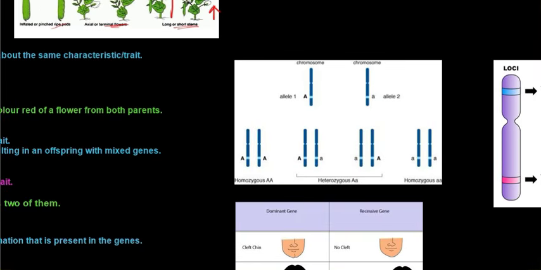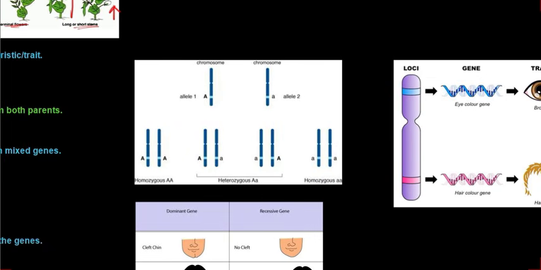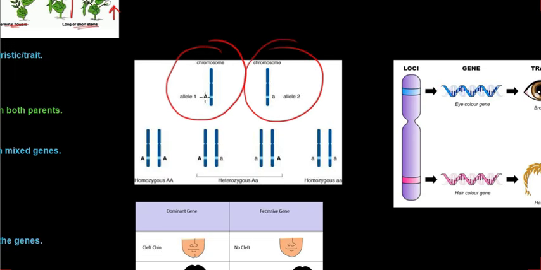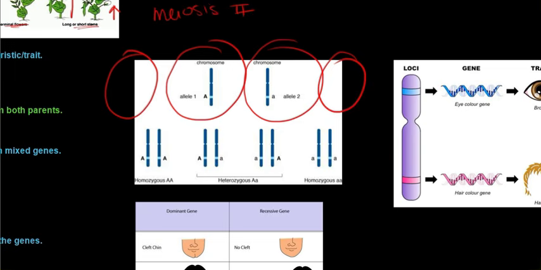So let's look at this diagram. This is a chromosome in one cell, and this is the other. You could also just imagine that there are two more, because this could be at the end of meiosis 2, specifically telophase 2. We just said that an allele is the same gene, but a different characteristic or trait of that gene. So on this chromosome, this light blue area would be the allele.